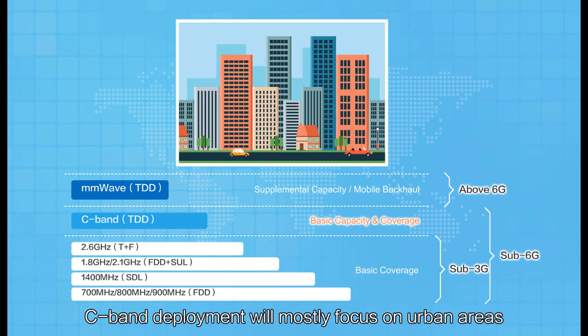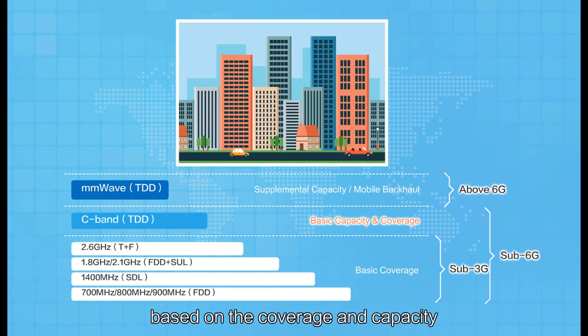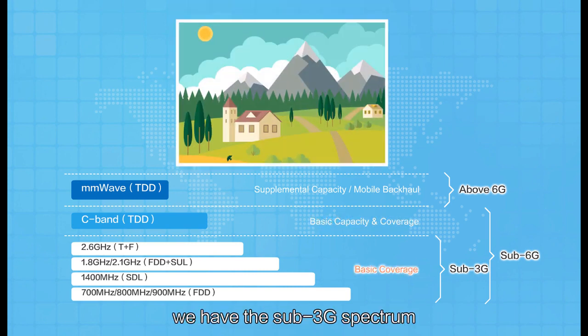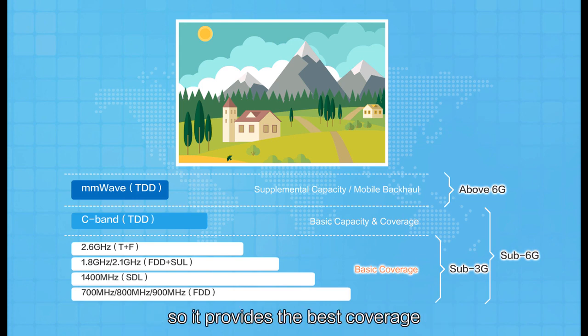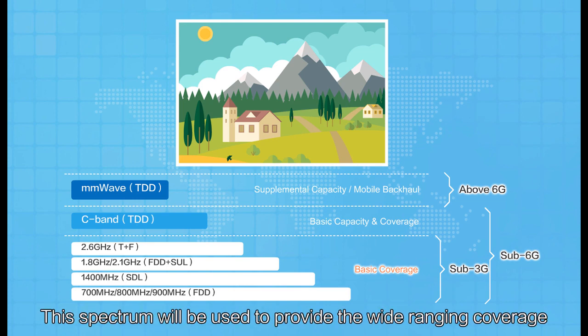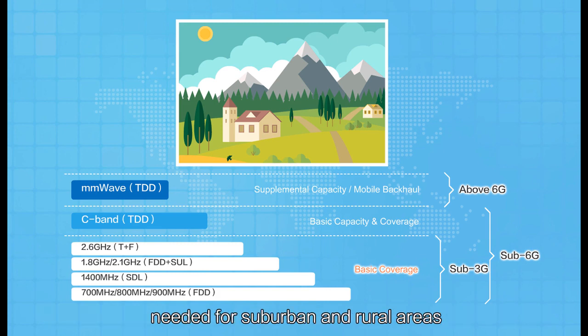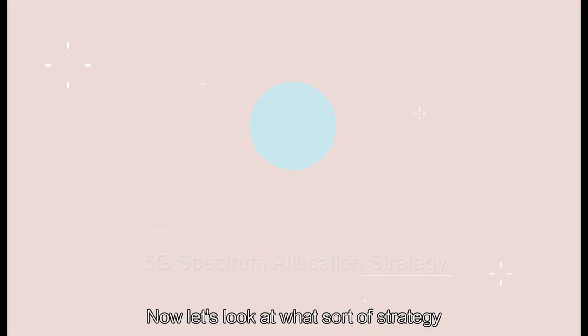C-band deployment will mostly focus on urban areas based on the coverage and capacity it provides compared to millimeter wave and sub-3G spectrum. And finally, we have the sub-3G spectrum. This is the lowest frequency range of the three, so it provides the best coverage. This spectrum will be used to provide the wide-ranging coverage needed for suburban and rural areas.